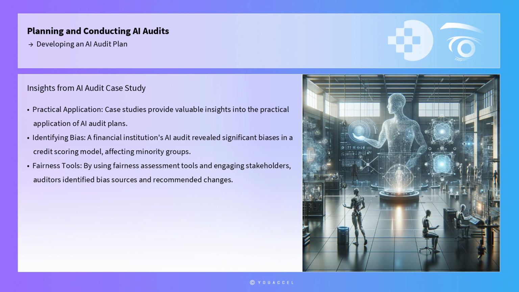Case studies provide valuable insights into the practical application of AI audit plans. For example, a case study of an AI audit conducted by a financial institution revealed significant biases in a credit scoring model, which disproportionately affected minority groups. By using fairness assessment tools and engaging stakeholders, the auditors were able to identify the sources of bias and recommend changes to the model and its training data, leading to more equitable outcomes.